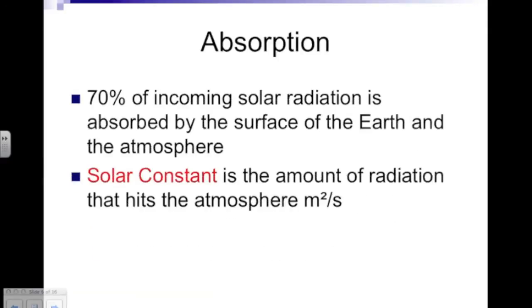Absorption: 70% of incoming solar radiation is absorbed by the surface of the Earth and the atmosphere. So this includes most of our soil and grassland. The solar constant is the amount of radiation that hits the atmosphere, in watts per meter squared per second.